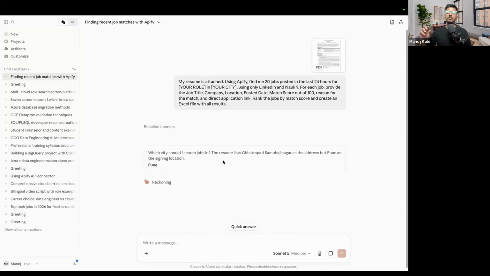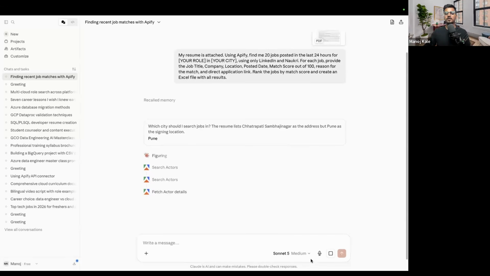In Pune city, whatever jobs are there on Naukri and LinkedIn, it will find them. It will bring the jobs posted in the last 20 hours, and it will give them to you in an Excel sheet that I will show you here. Apify has one concept called actors. Actors are, you can say, the scrapers as well. So Apify is using the actors.